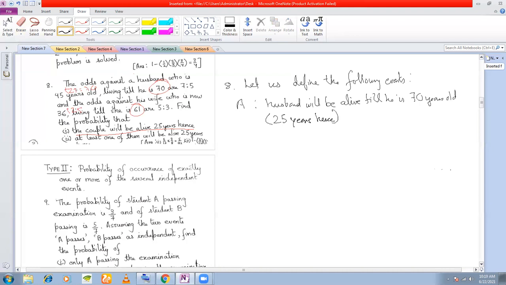His present age is 45, so 45 plus 25 will give you 70. Next, wife will be alive till she is 61 years old, again 25 years hence.